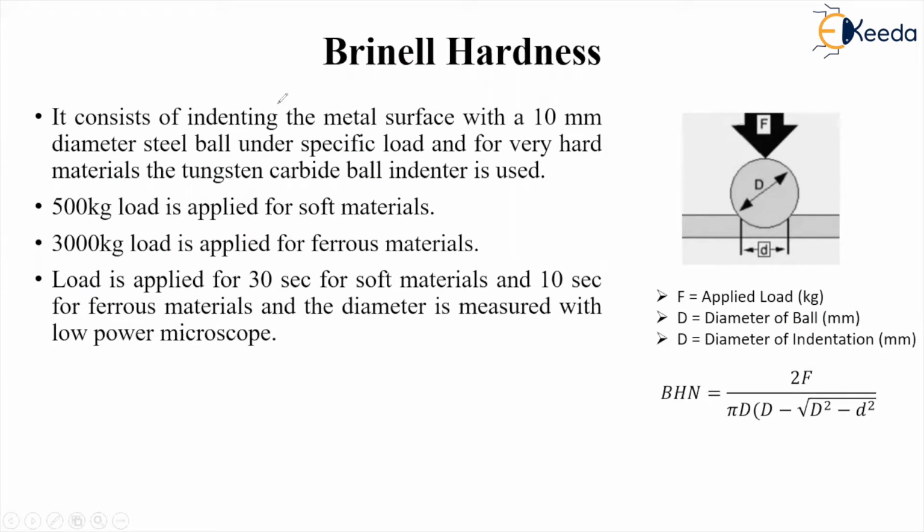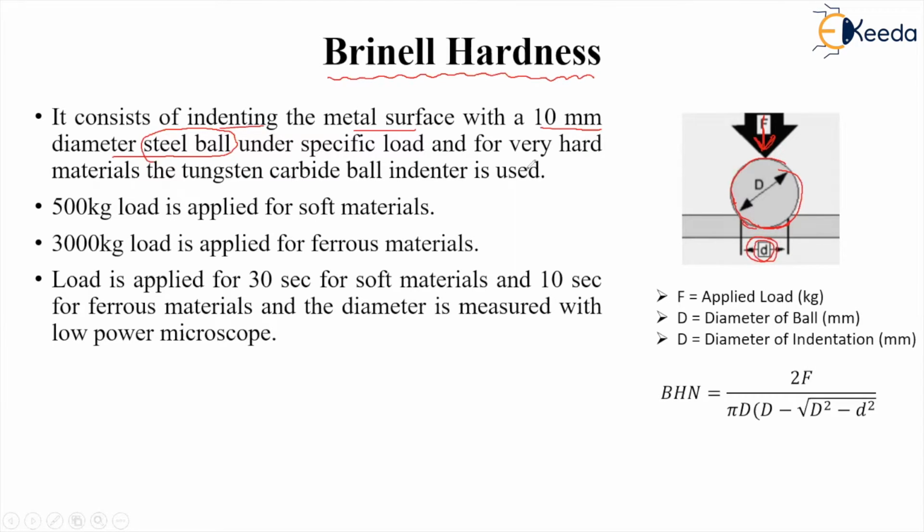Let us now discuss the Brinell hardness test. We have discussed that there are four types of hardness tests, and one of the tests is the Brinell hardness test. The Brinell hardness test consists of indenting the metal surface with a 10 millimeter diameter steel ball. You can see here, this is a steel ball of diameter 10 millimeter, and a load is applied. This load is applied vertically, and there is some indentation, and this indentation diameter is measured, right?